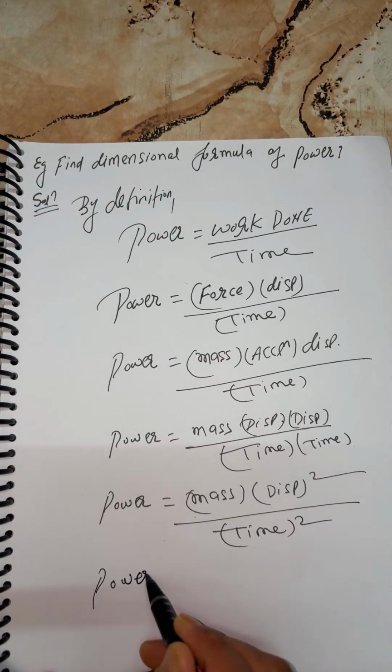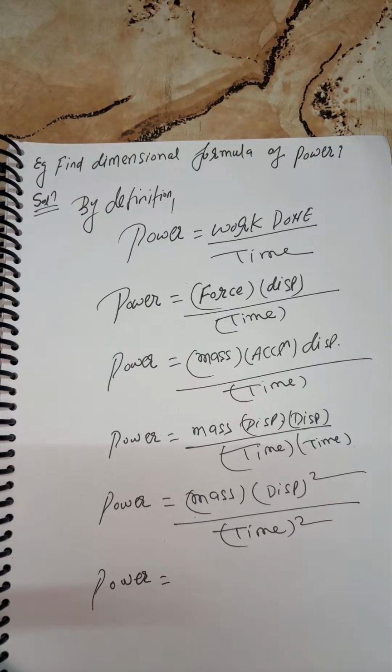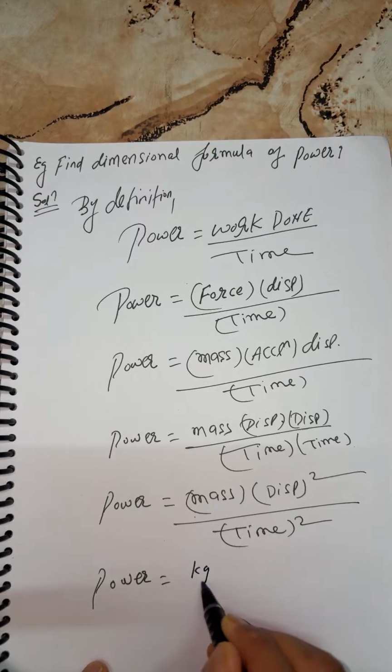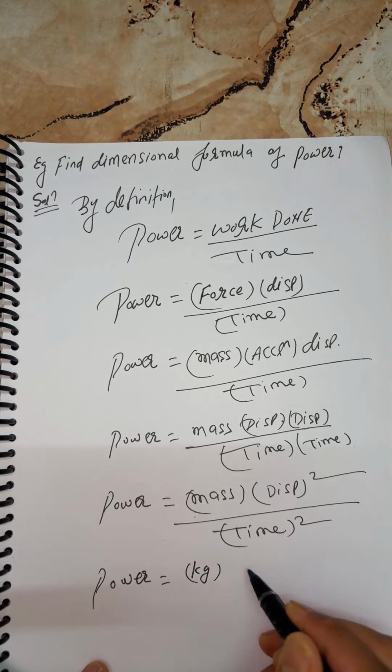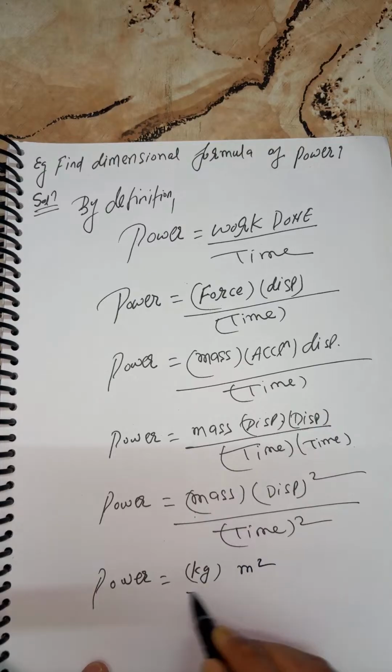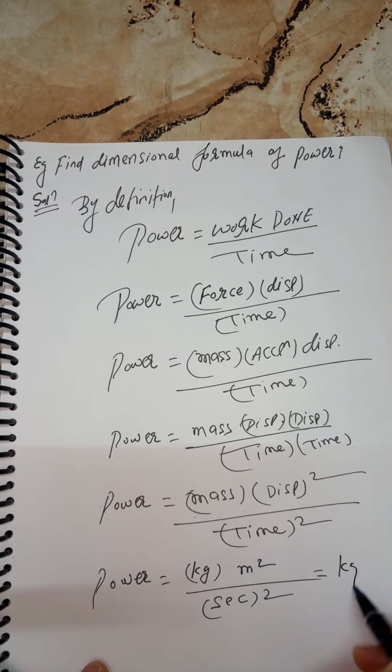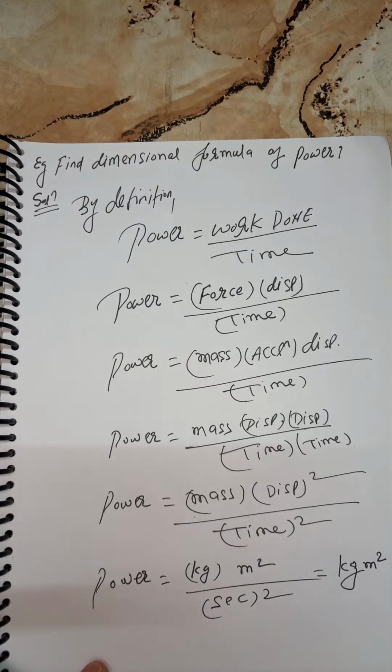Now tell me everyone, what is the SI unit of all these quantities? The SI unit of mass is kilogram. Displacement is meter square. Time is second square. So finally this is kilogram meter square s to the power minus 2. Can we take displacement square? Yes, you can take it. Now, students, this is the dimensional formula of power.